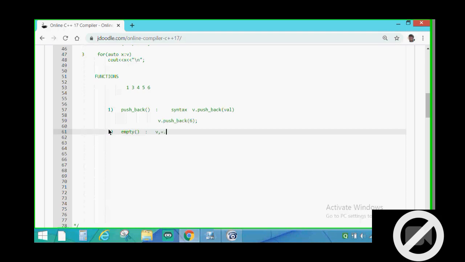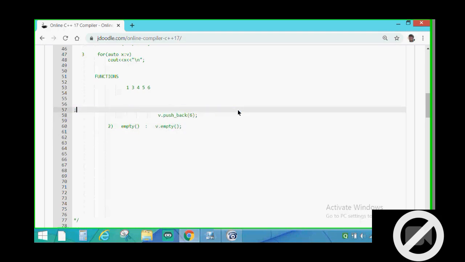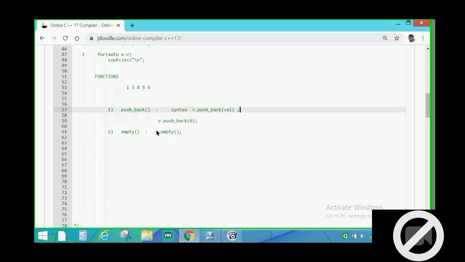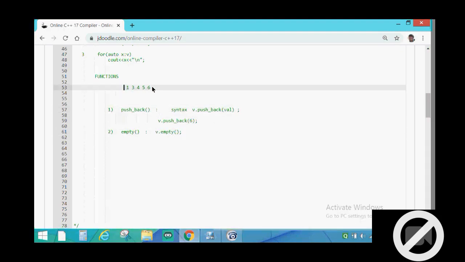I think I should not explain all this, but I will explain if anyone has doubt. V dot empty will basically empty this vector into nothing, meaning there will be nothing. It will make the vector void.